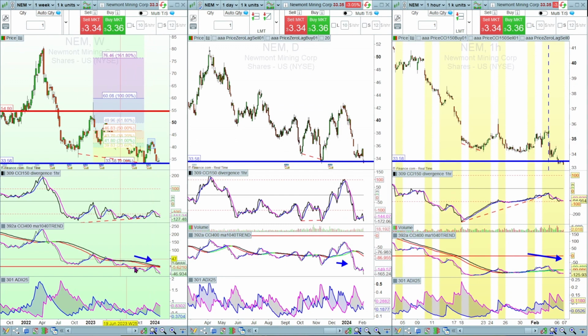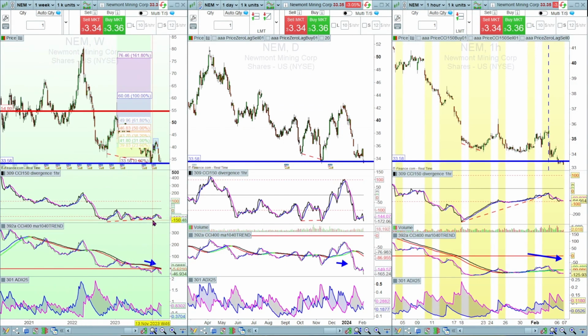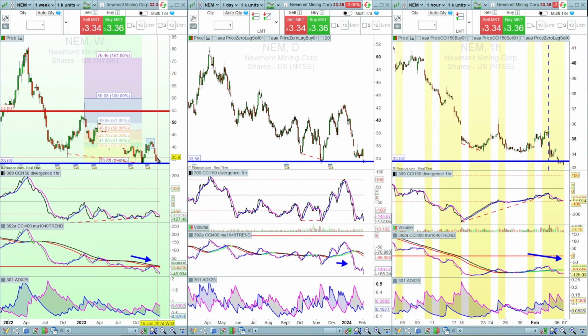Newmont Mining, ticker NEM. That's been bearish for some time now on the ADX and the CCI 400. We do have a bullish divergence on the CCI 150 versus the price. The price has come down. Now it did actually bounce and hit our target area, but the price has now come back down and hit this support level at 33.58. So that divergence may have already played out. I'll just keep an eye on that. If it breaks below that support, we're going to see further declines.